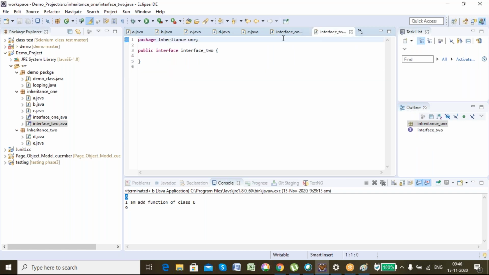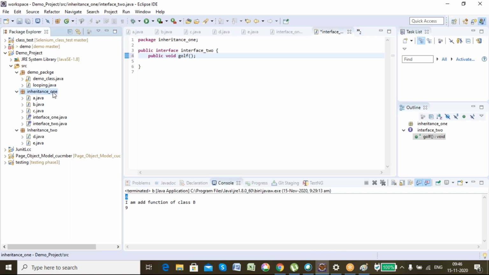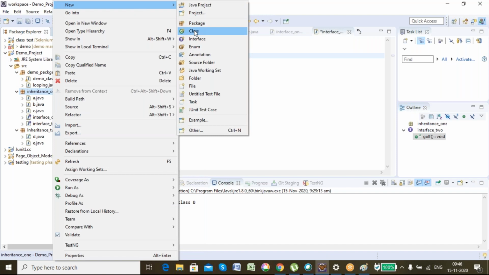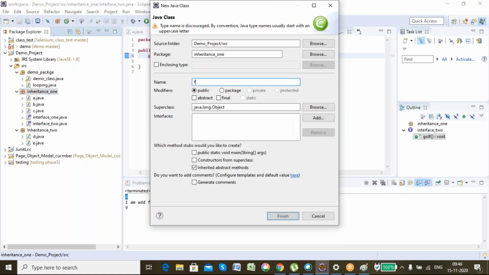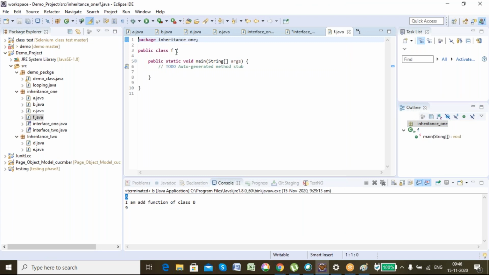And the second difference is that a class can inherit one or more interfaces, which means multiple inheritance is allowed with interfaces, but a class can inherit only one abstract class.